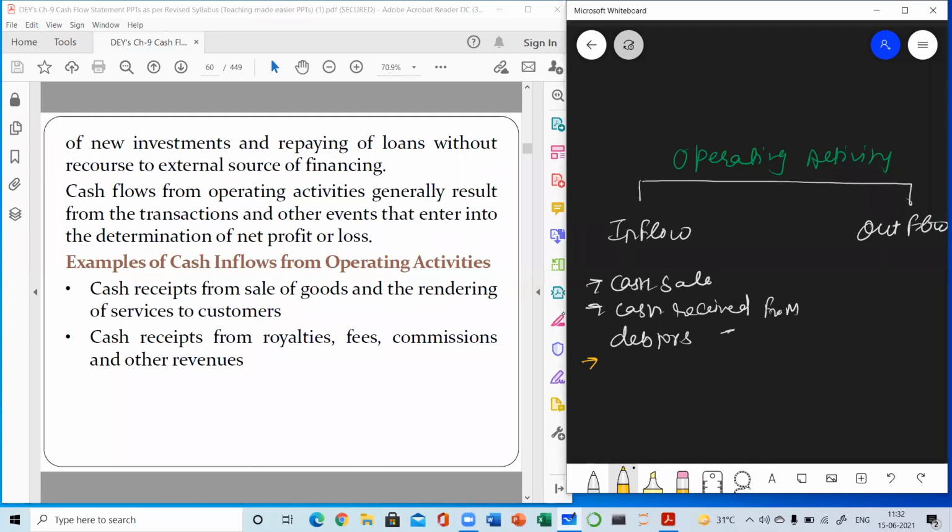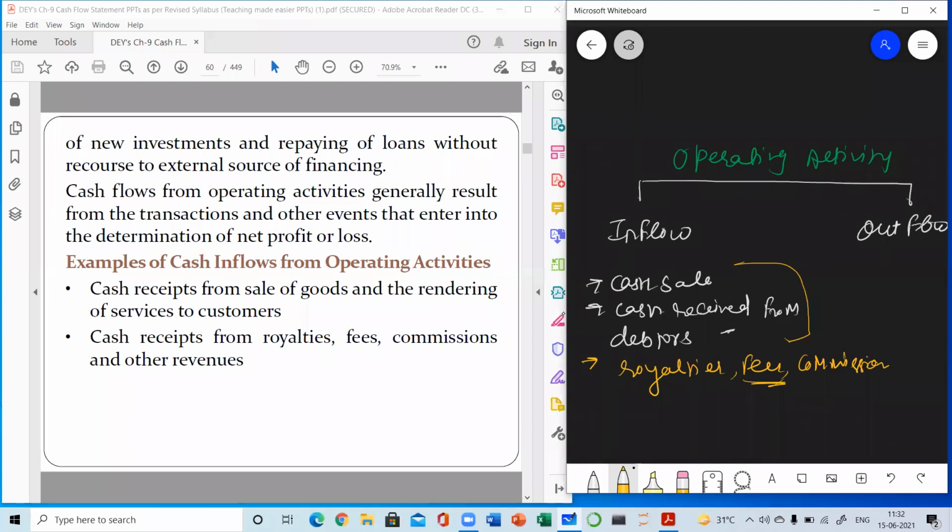Cash received from royalties, fees, or commissions. Take a lawyer or a doctor, they will be getting fees. There will be no sale in their business, so it will be their main operating income.